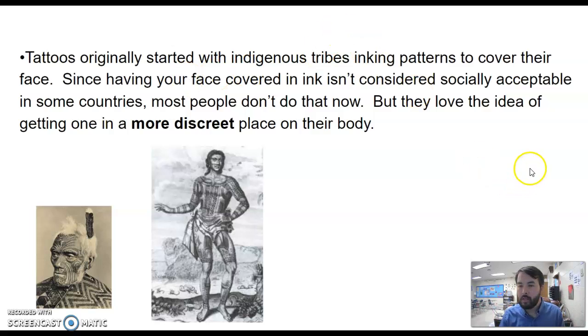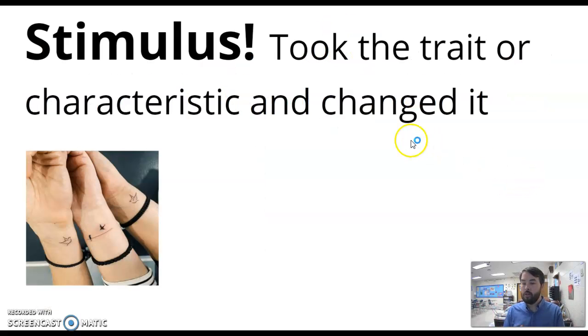So what would that be an example of? Stimulus diffusion. So people took a trait, a cultural thing that they saw, and they changed it for their own purposes. So no longer is it your entire face, entire body is covered in ink. It's you get one on your wrist.